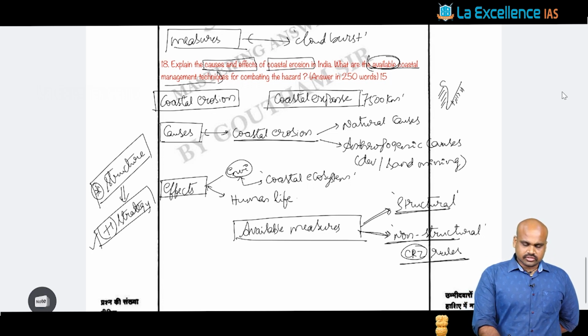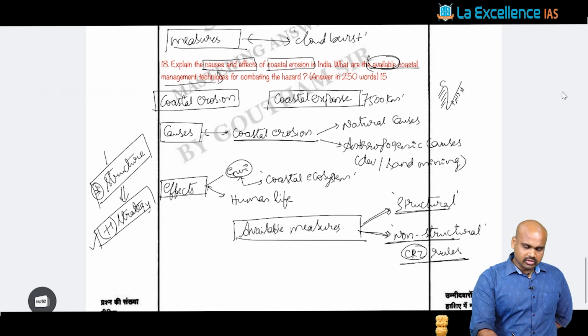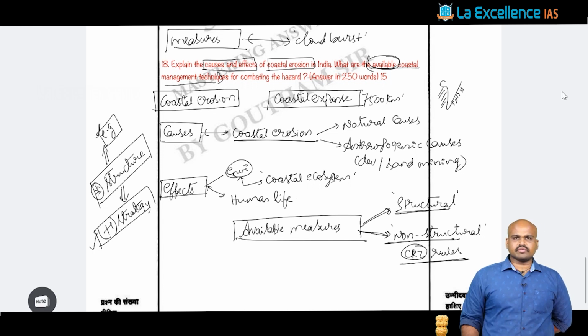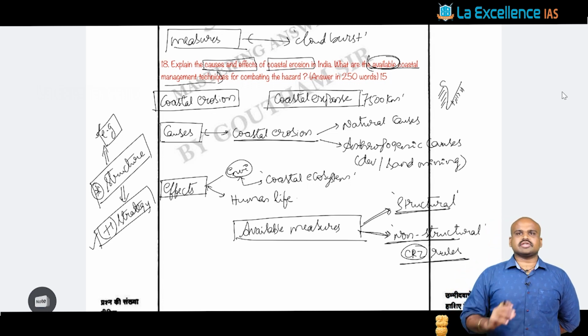So structure is going to determine the nature of the marks we get. Apart from that, we also determine our scoring in environment and disaster through examples, because this is a real-time subject, and questions are in the context of real-time incidents that are happening, for example, the cloudburst phenomenon. So examples have to be given. These are the components when you're writing an environment or disaster management question.